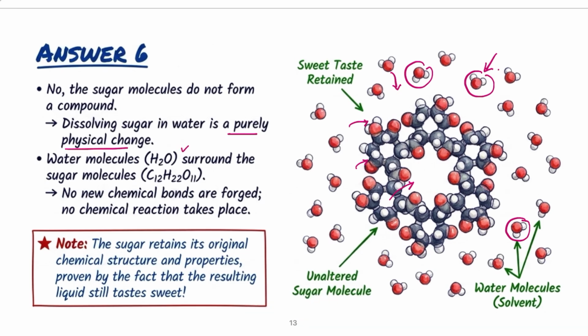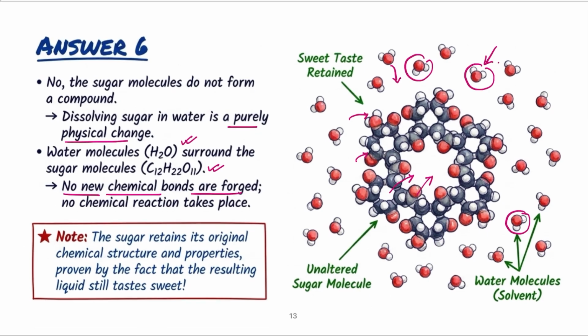So in this mixture, water is surrounding the sugar molecules. During this process, no new chemical bond forms between the water and sugar molecules, and even the bonds of the sugar molecules do not break. That's why the dissolution of sugar in water is a physical change, not a chemical change.